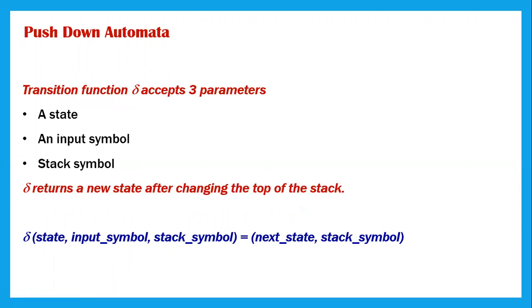The transition function accepts 3 parameters here. In a finite automata, we have the transition of the state and the input symbol, whereas in PDA, it accepts 3 parameters. First one is a state, then second one is the input symbol, and the third one is top of the stack, that is the stack symbol here. And delta returns a new state after changing the top of the stack here. So let's see how it looks. We will say delta of state, input symbol, stack symbol is equal to the new state and the stack symbol. It might be the same state as well sometimes, depending upon the situation.